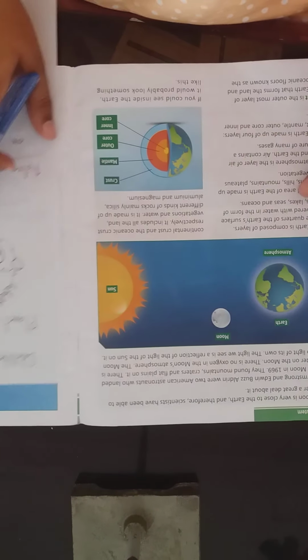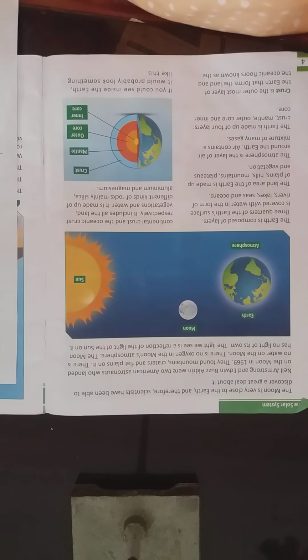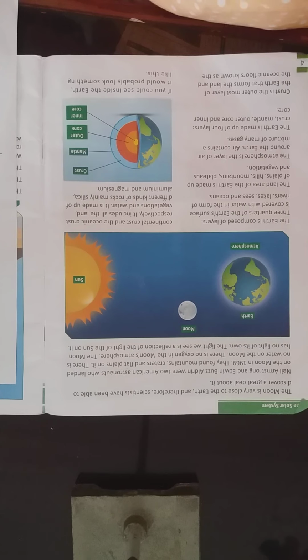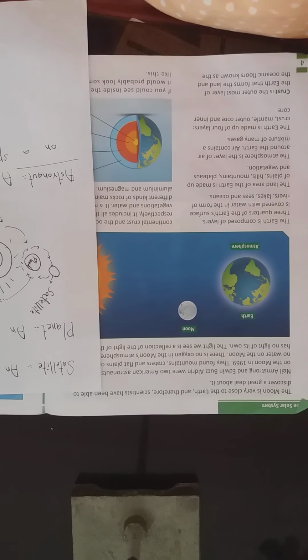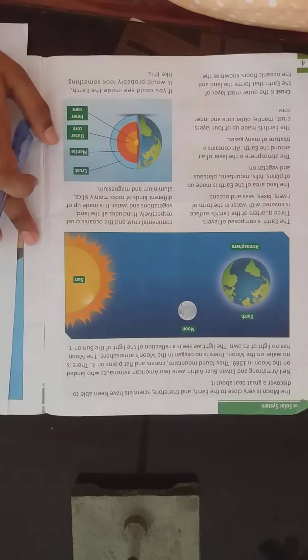So there were two American astronauts named Neil Armstrong and Edwin Buzz Aldrin. These two scientists landed on the moon for the very first time in human history. And guess what they found on the moon? They found mountains, craters and flat plains on it. As you know, there is no water on the moon, there is no oxygen on the moon, so there is no life on the moon.